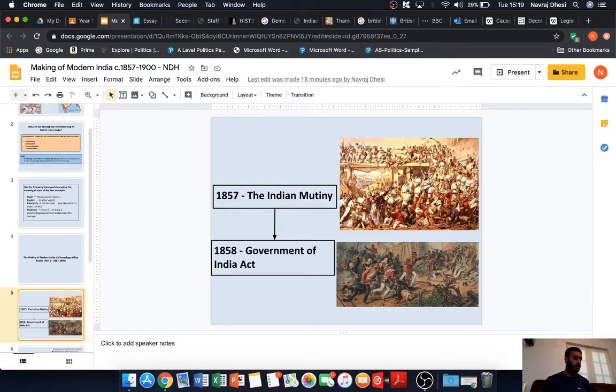So one of the main consequences of the Indian Mutiny is that it showed the British that Hindus and Muslims were capable of uniting together, capable of joining forces, okay, to attempt to get rid of the British, okay? So the British saw this as threatening to their rule, okay? They saw that the Hindu community and the Muslim community were willing to unite to attempt to overthrow the British in the form of an anti-colonial rebellion, okay?